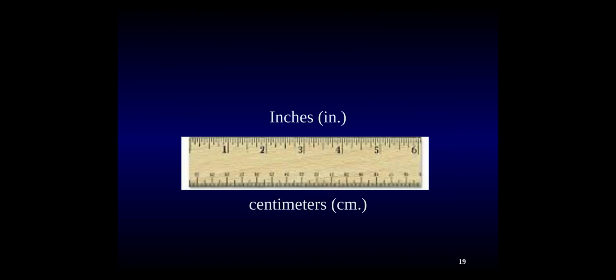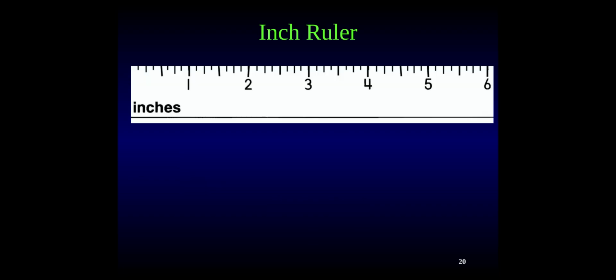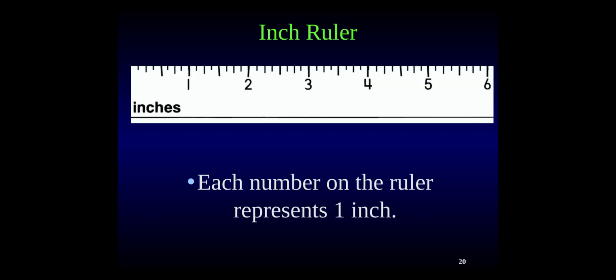So we've practiced with rulers before in class and played around with them a little bit. We know that the big, longer measurements on our ruler are the inches with the bold, dark numbers, and the smaller side is the centimeters. So each bold number on a ruler represents another inch. So we have 1 inch, 2 inches, 3 inches, 4 inches, 5 and 6 inches. And remember, you always start measuring at the very edge of your ruler. Don't start at the 1, start at the edge.